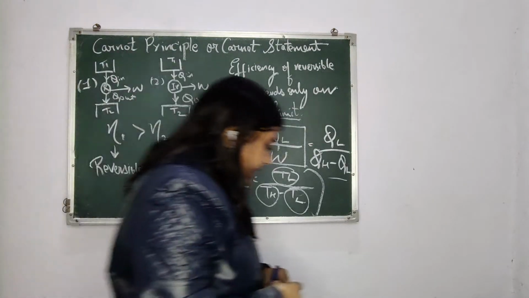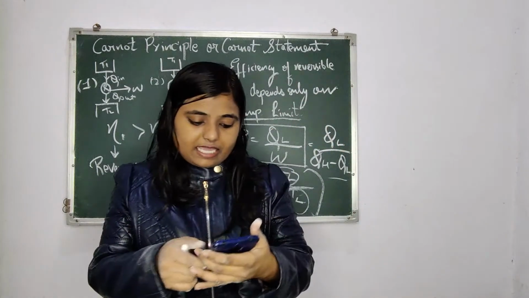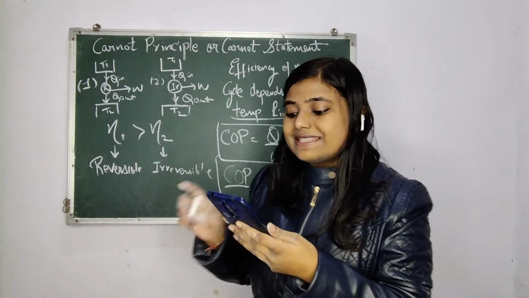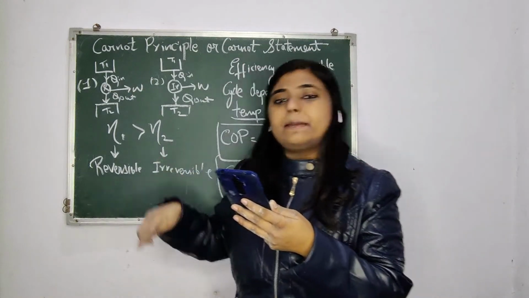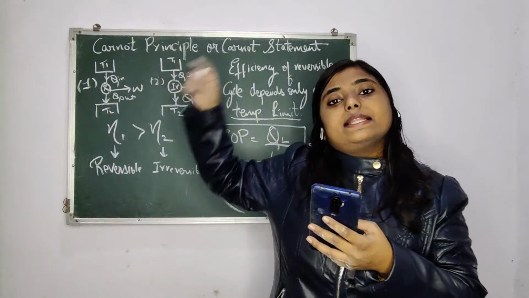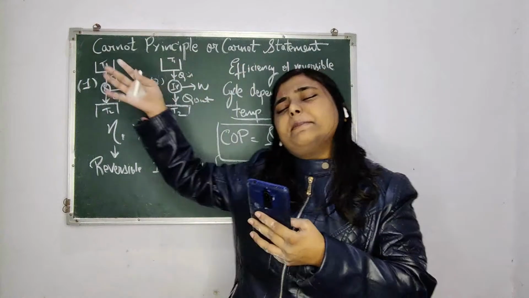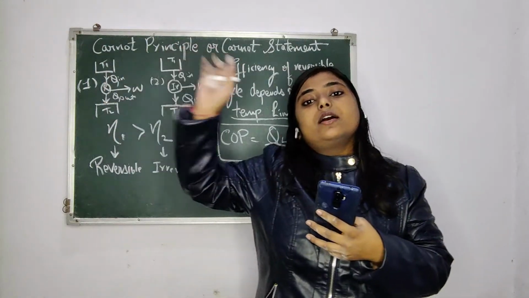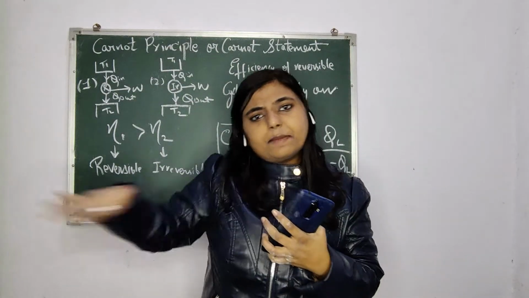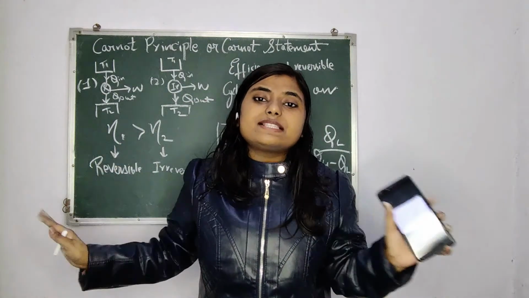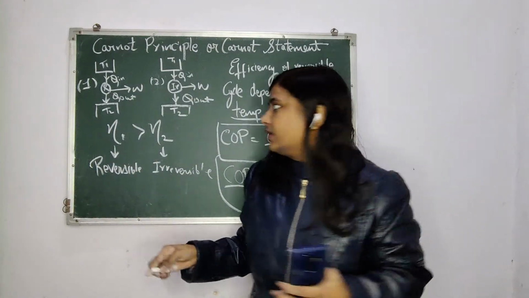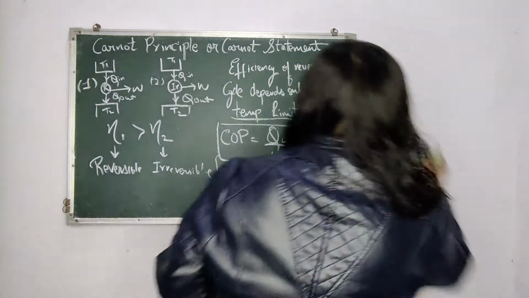And the next statement is, if multiple reversible cycles are working between the same temperature limits, meaning you have n number of reversible cycles working in the same temperature limits. For example, the higher limit of each and every cycle is 800 and the lower limit is 500. So if they are working in the same temperature limits, then the efficiency of all the reversible cycles will be the same. You can take an example.